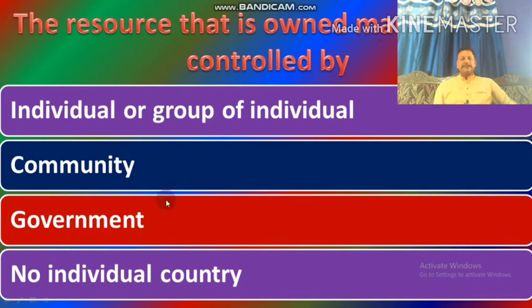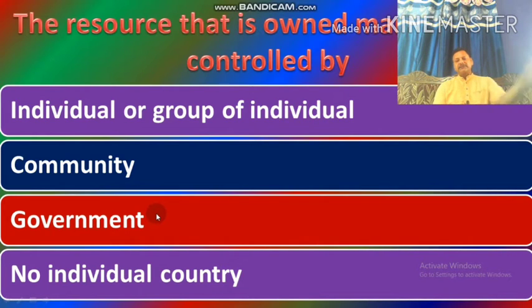Technically, whatever resource we have, all the resource belongs to the nation. So technically all the resources are national resources, but even so, the resource that is owned, managed and controlled by government is called national resource, because whatever private property we have, it could be confiscated by the government.